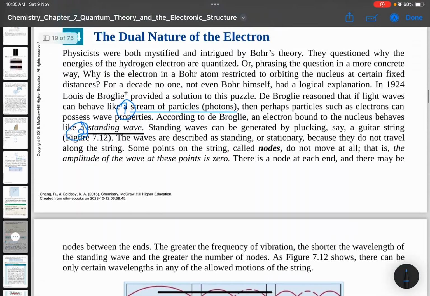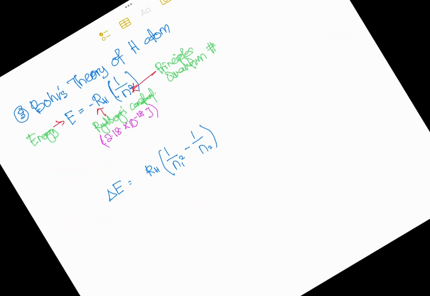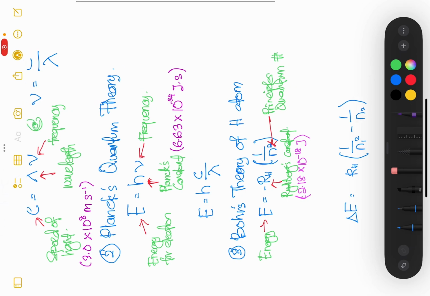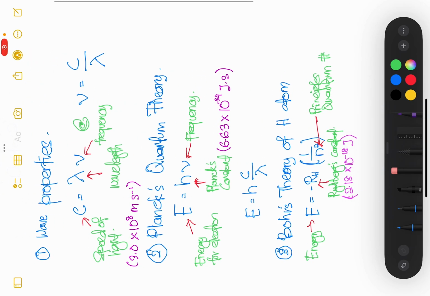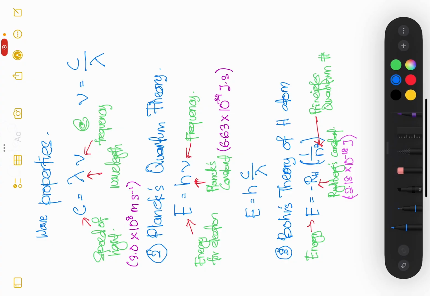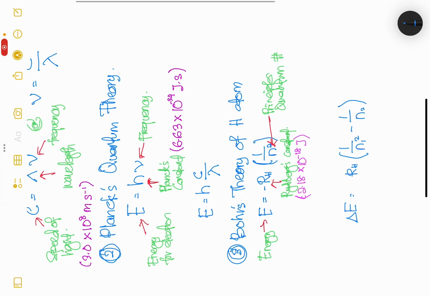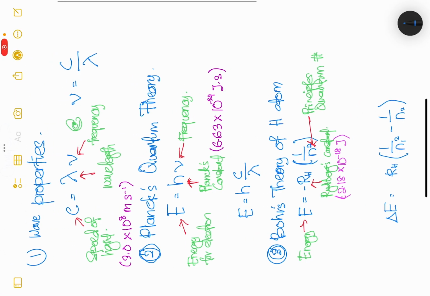Saya rasa cukup sampai kat situ. Tapi sebelum tu, I just want to show you this summary for the important equations of chapter 2. Okay, we have 1, okay, we have 2, okay, and we have 3. Yeah, so these are all the important equations for chapter 2.